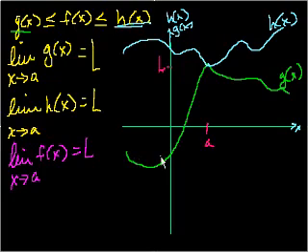f of x is always greater than this green function. It's always less than h of x, right? So any f of x I draw would have to be in between them two, right? So no matter how I draw it, if I were to draw a function, it's bounded by those two functions, right? Just by definition. So it has to go through that point, or at least it has to approach that point.